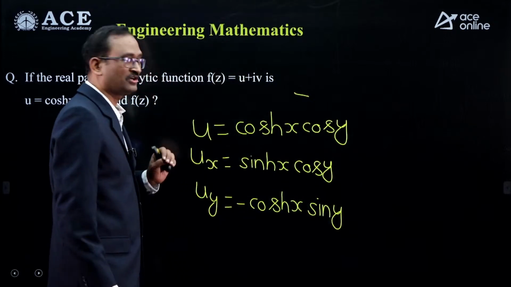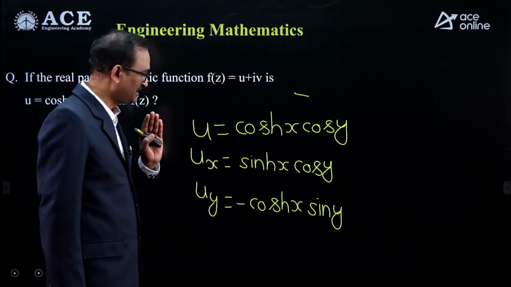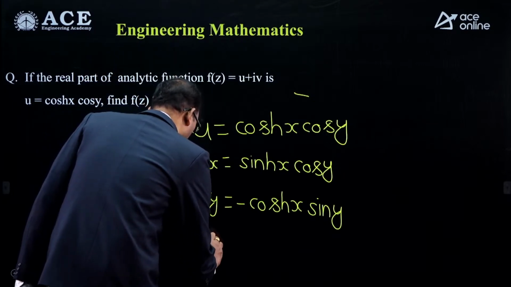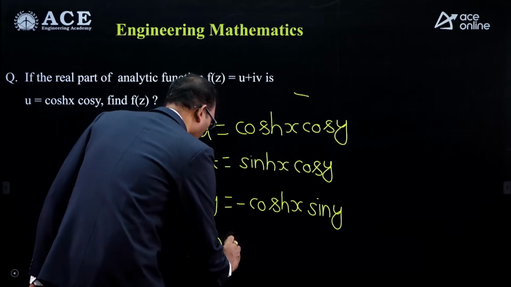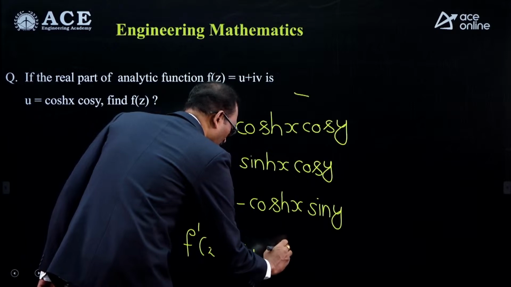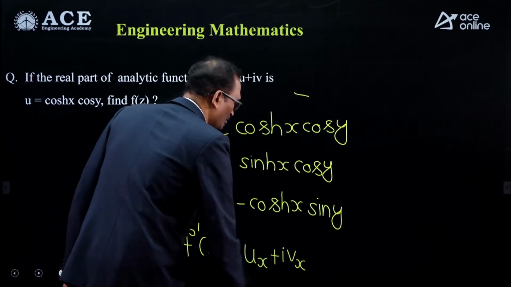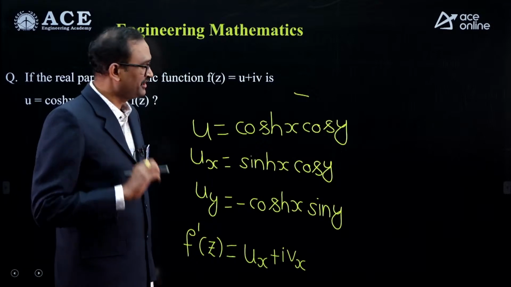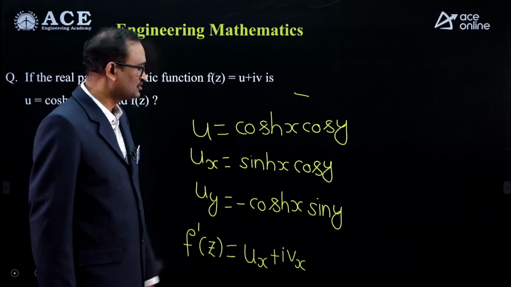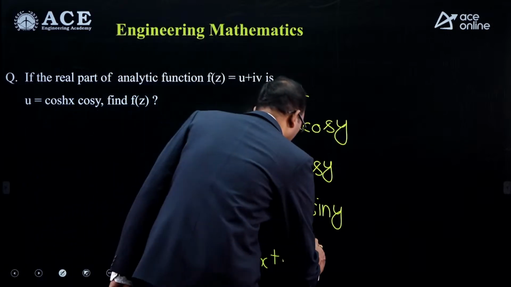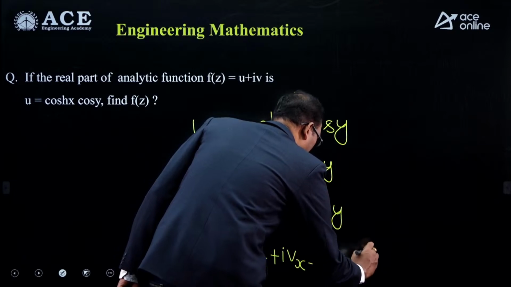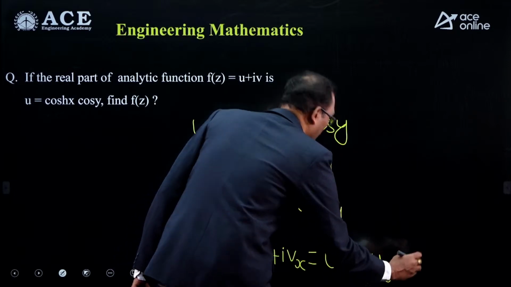So what is the formula to find f of z in terms of z? As you are aware, f dash of z equal to dou u by dou x plus i into dou v by dou x. By Cauchy-Riemann equations, dou v by dou x should be written as minus dou u by dou y. So from this, f dash of z equals dou u by dou x minus i into dou u by dou y.